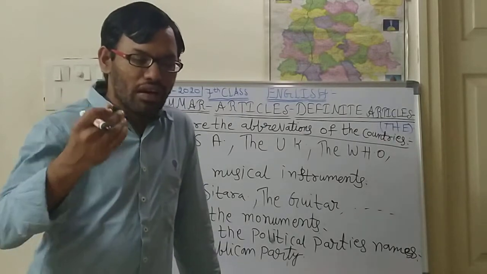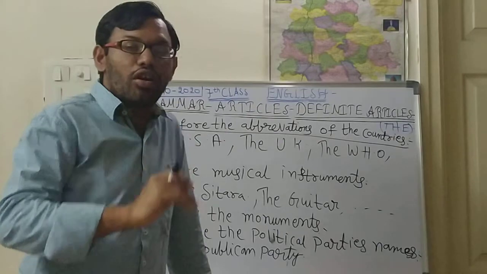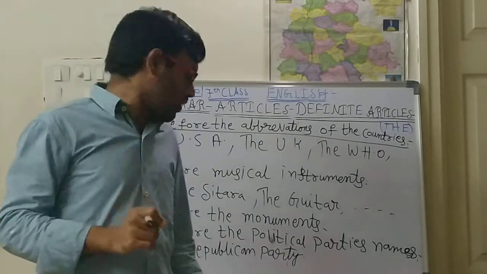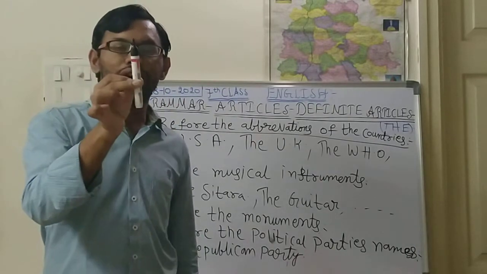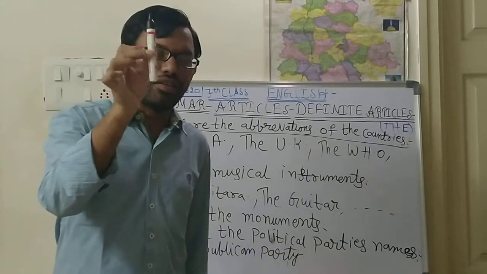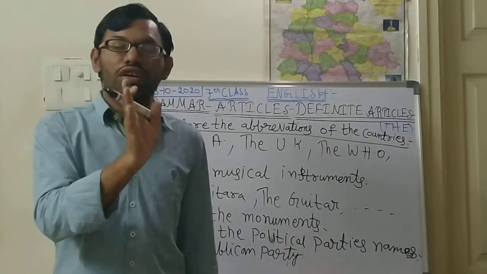Okay, before the proper noun representing the whole family. Proper noun means a particular noun. Suppose this is a marker, children. What marker? This is a black marker. Particularly I am saying this is the black marker. Like that, the is used before proper nouns representing the whole family.